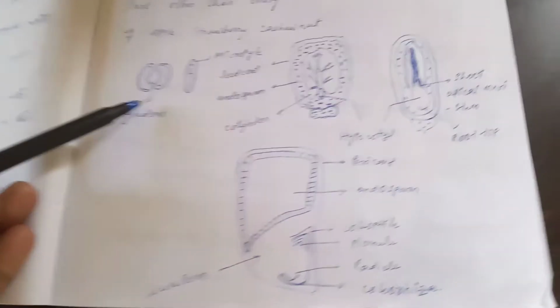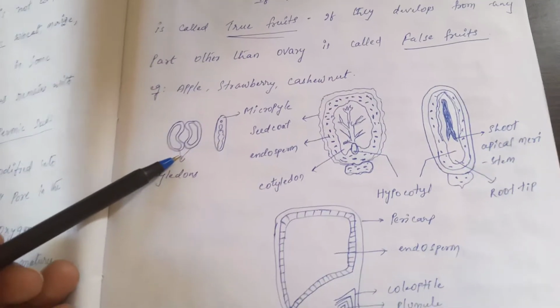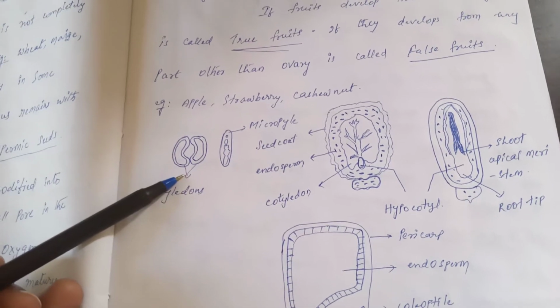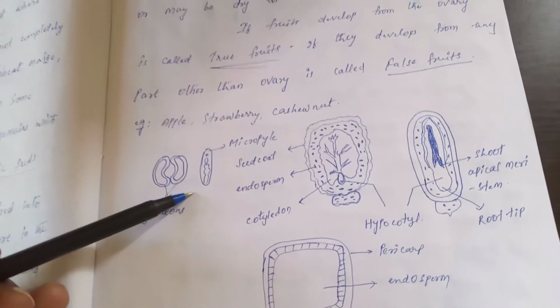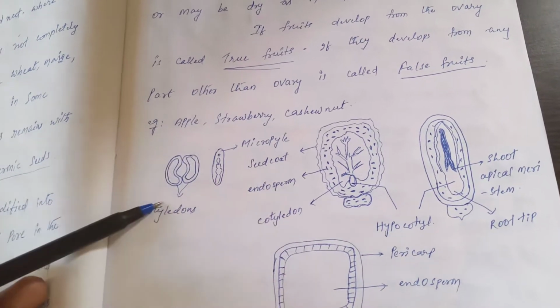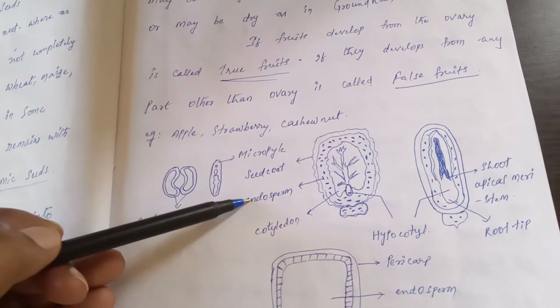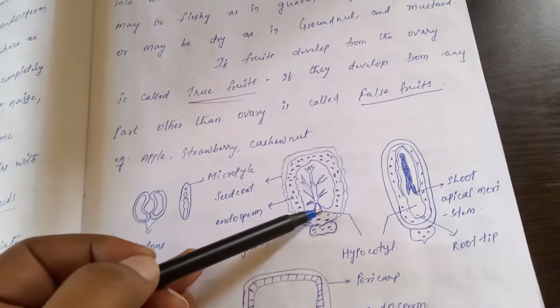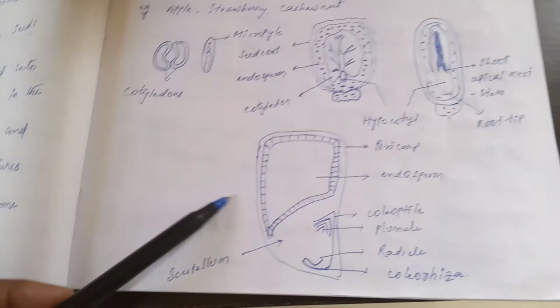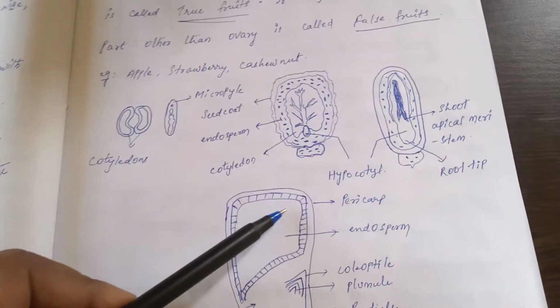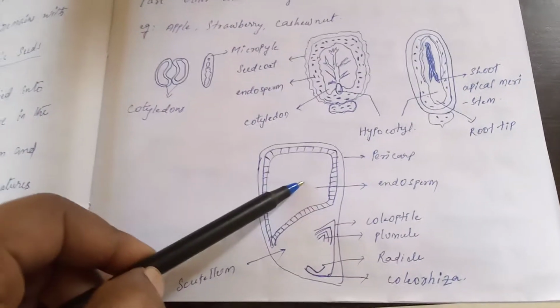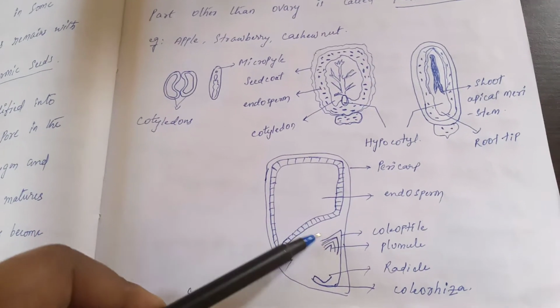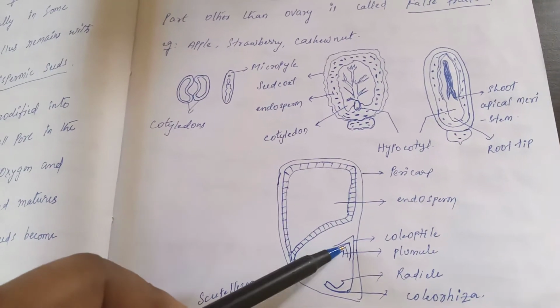And these are the diagrams, structures of some seeds. These are different seeds. This is micropyle, cotyledons, seed coat, endosperm, cotyledons. This is hypocotyl. This is the monocot seed. This is pericarp, endosperm. This is proteinaceous layer, coleoptile, coleorhiza, plumule and radicle.